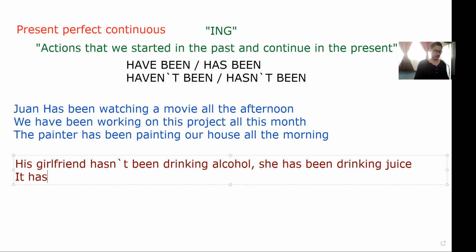It hasn't been working. So it hasn't been working. In this case, we can be talking about maybe a computer. Maybe my computer hasn't been working.